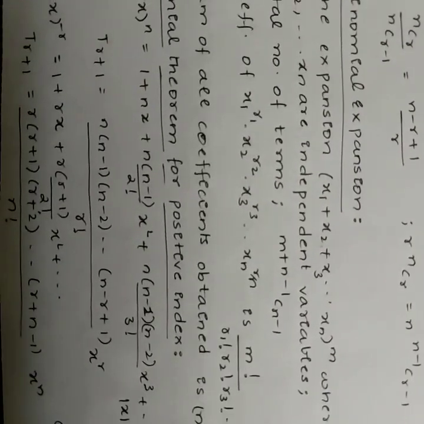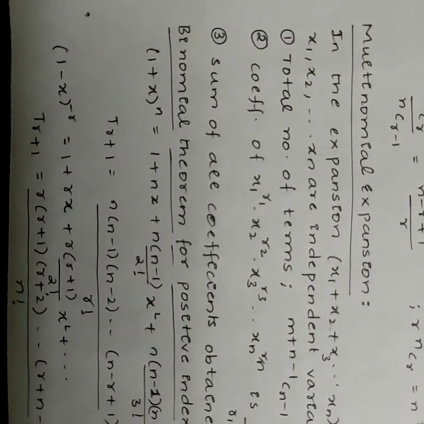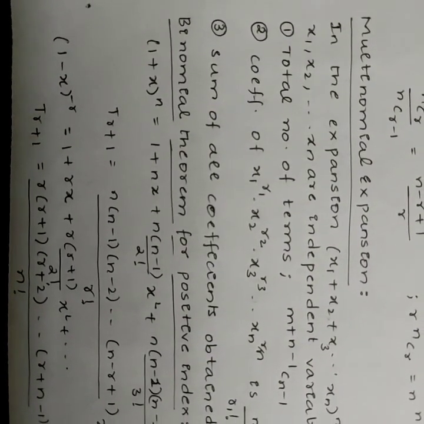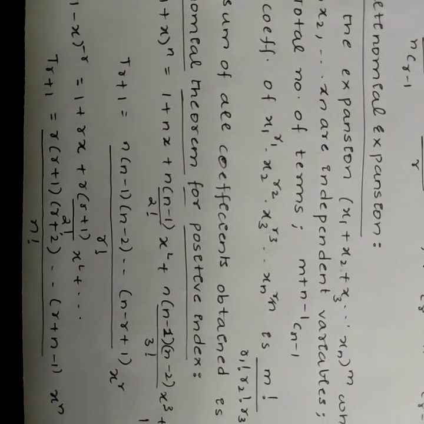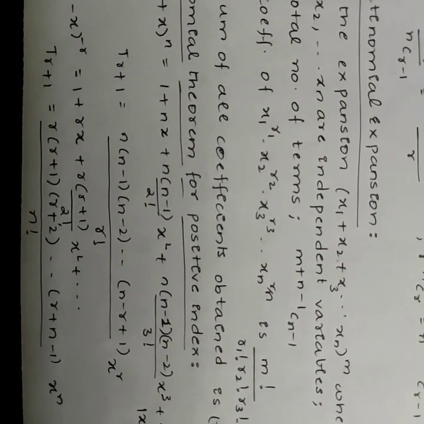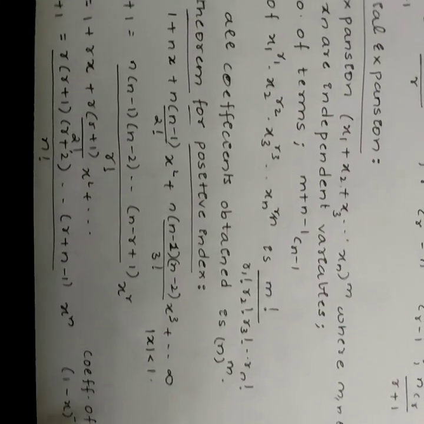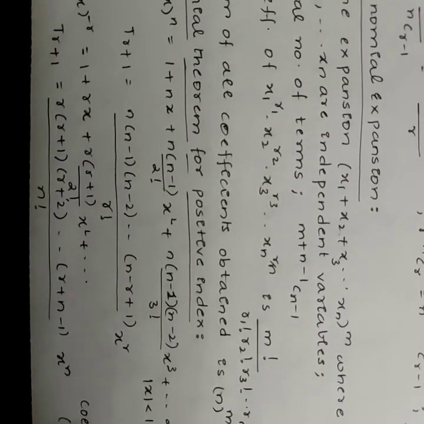Binomial theorem for positive index. That is, (1 + x)^n can be written as 1 + nx + n(n-1)/2! x^2 + and so on to infinity, when |x| is less than 1.